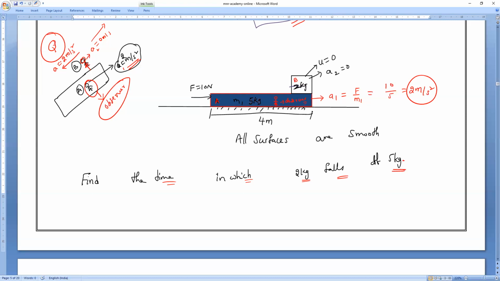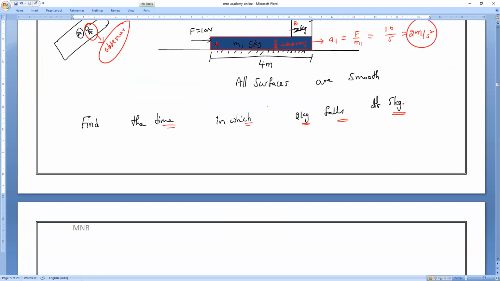Clear? So now you tell me the acceleration of B with respect to A. We have already solved relative motion, and we are very familiar with it. Acceleration of B with respect to A equals acceleration of B minus acceleration of A. Am I right or wrong? What is the acceleration of A? 0. Sorry, B is -2. So acceleration of B with respect to A equals how much? Everybody? -2 meter per second square.